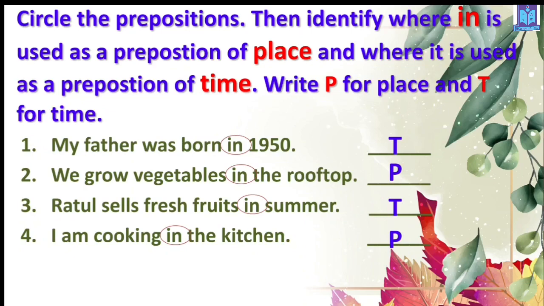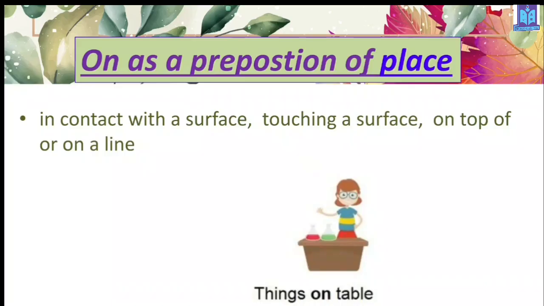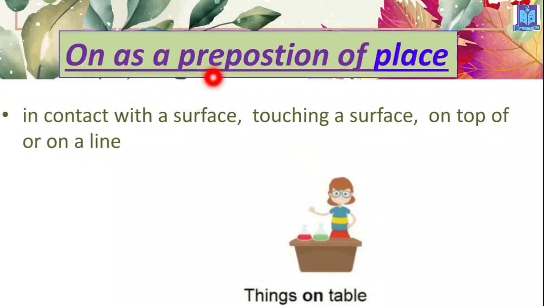Yes, very easy. Now look, preposition on, last but not the least. On as preposition of place. We use on in contact with a surface. Surface means the top part of something, upper part of something, touching a surface or on top or on a line. In case of any type of surface, it can be wall as well, because the upper part of the wall is called surface of the wall.